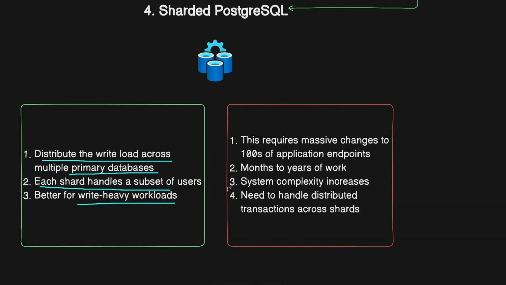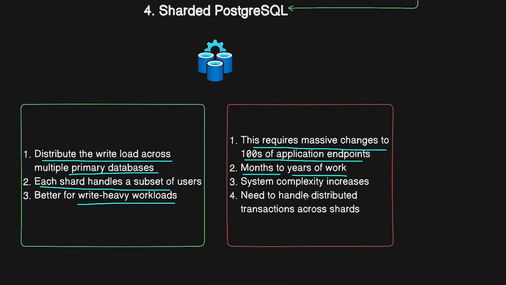But here are the cons. First of all, it requires massive changes to hundreds of application endpoints, as stated by OpenAI. This kind of change can potentially take you months, if not years of work, because every piece of code that touches the database needs to know which shard to route to.